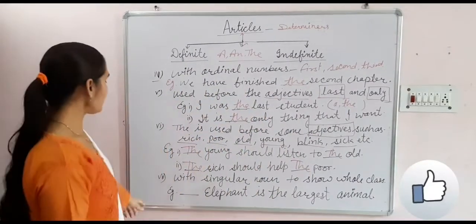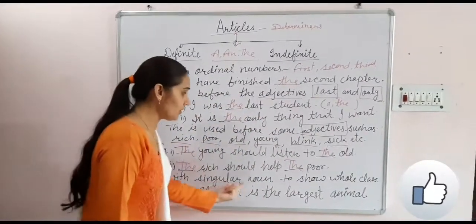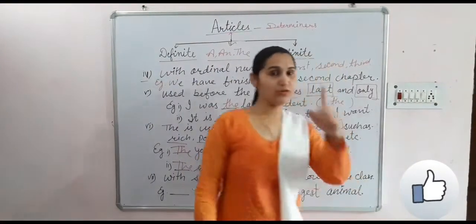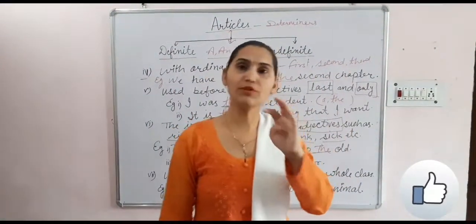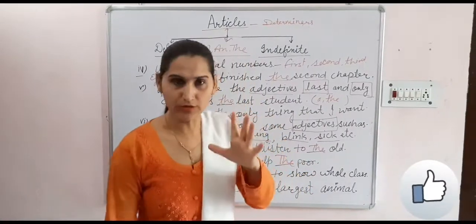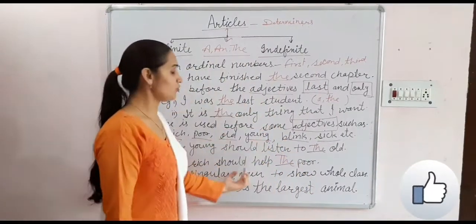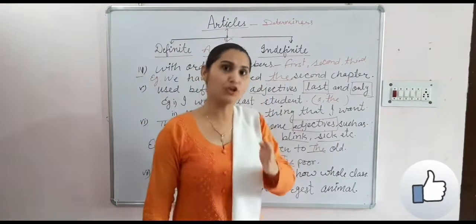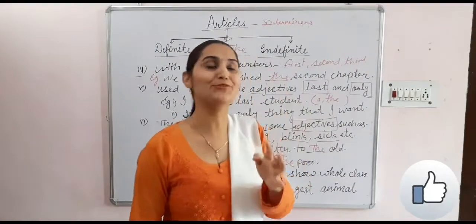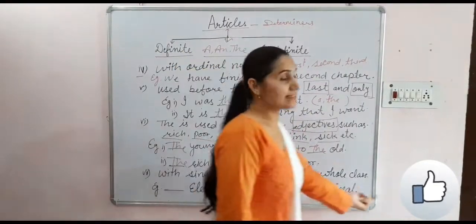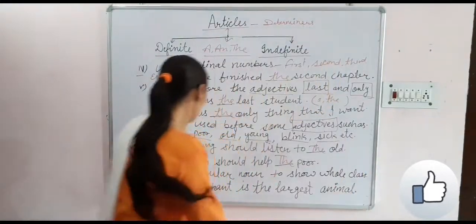Our next rule is with a singular noun to show a whole class. For singular we use mostly a or an for the indication of one. But sometimes with singular also, for the indication of the whole class, we will use the. Blank elephant is the largest animal.